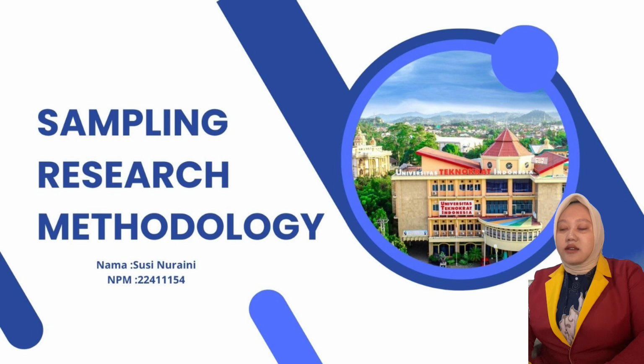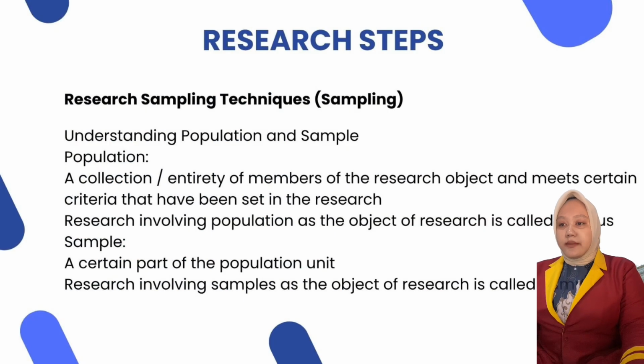Here I will explain the material sampling research methodology. Research steps, research sampling techniques, understanding population and sample. A population is a collection and entirety of members of the research object, with criteria that have been set in the research. Research using a population as the object of research is a census. A sample is a certain part of the population unit. Research using samples as the object of research is sampling.